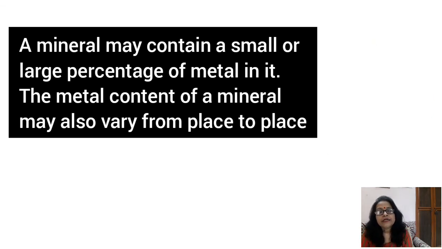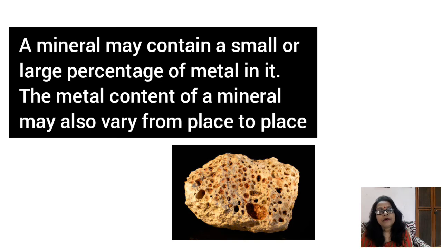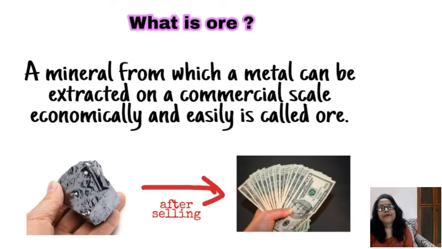The metal content of a mineral may also vary from place to place. A mineral from which a metal can be extracted on a commercial scale, economically and easily, is called an ore.